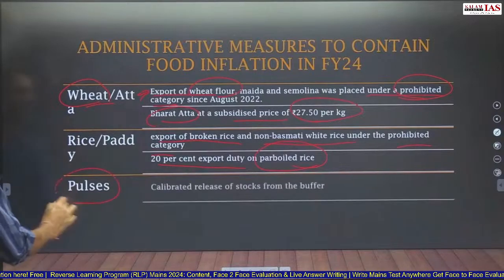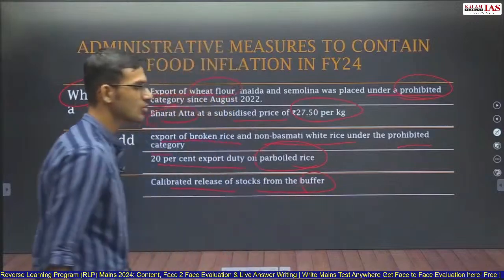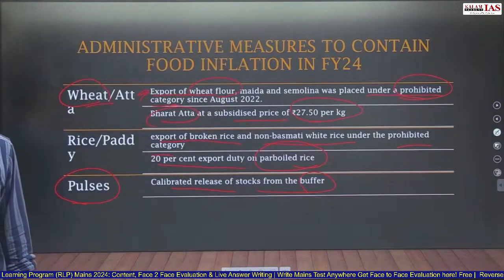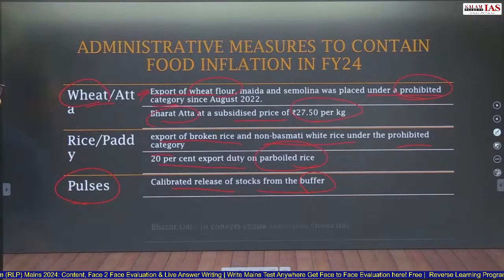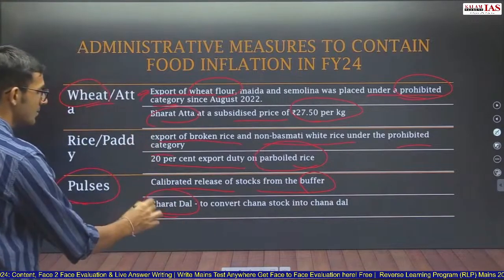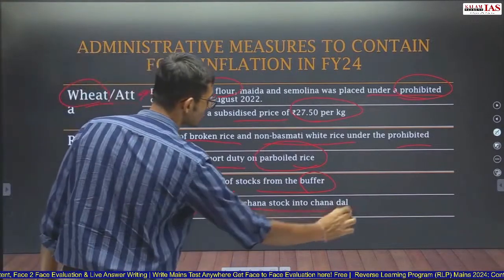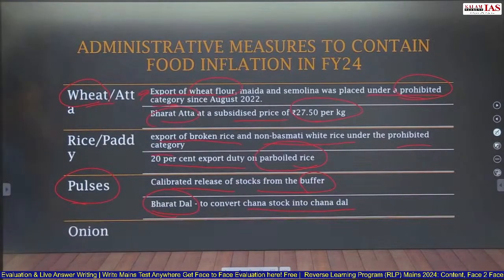For pulses, what were the steps taken? Calibrated increase of stocks from the buffer. So the buffer was used to increase the supply in the market. Bharat Dal, again, we have seen Bharat Atta here. Bharat Dal to convert chana stocks into chana dal. So chana stocks were converted into chana dal and supplied in the market.